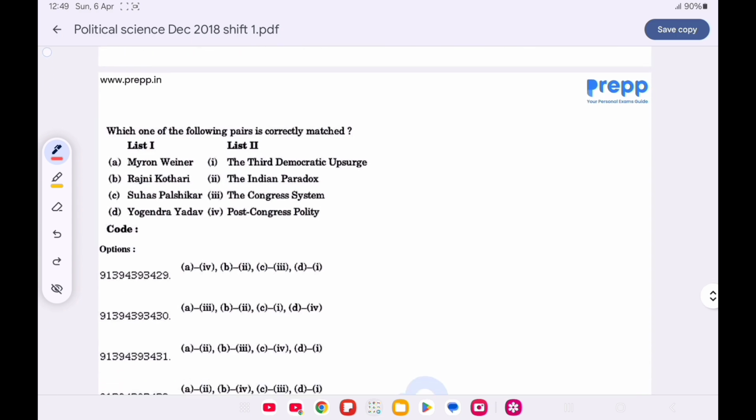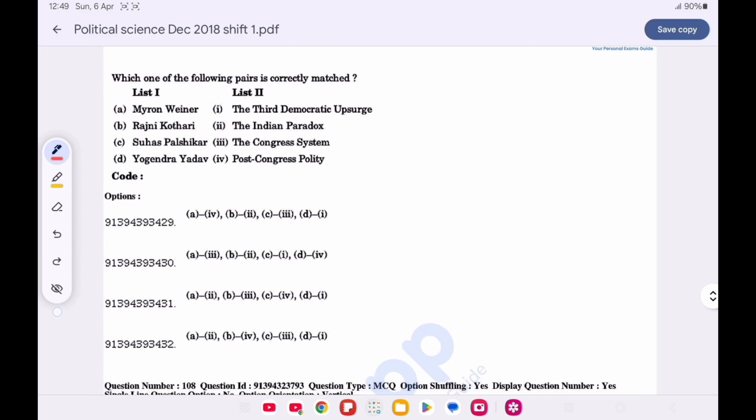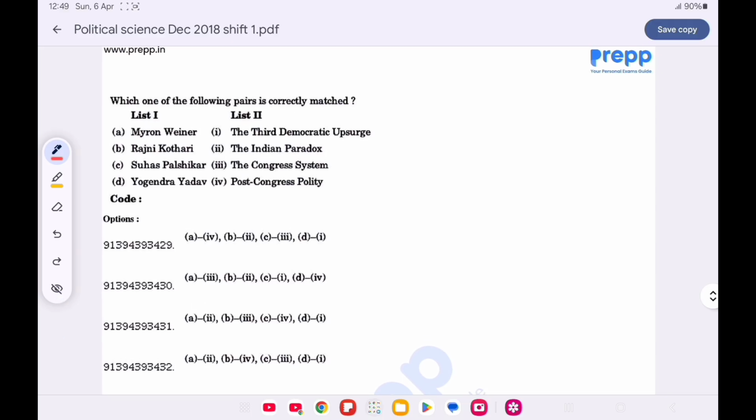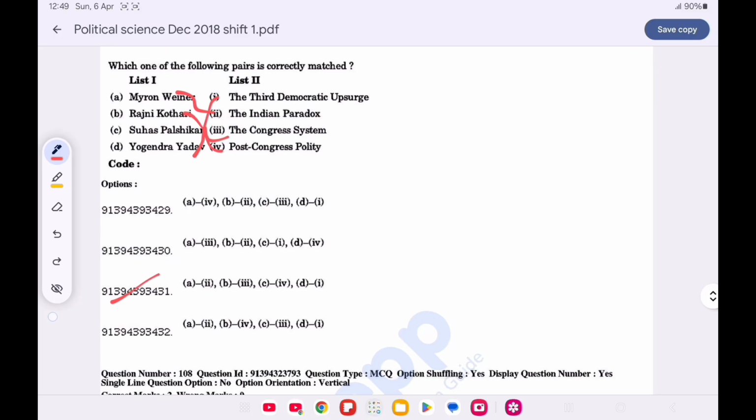Question number 108: match list 1 with list 2 and choose the correct option from the code given below. Option C is correct. Myron Weiner gave the Indian paradox. Rajni Kothari gave the Congress system. Suhas Palshikar gives the Congress polity, and Yogendra Yadav gives the third democratic upsurge.